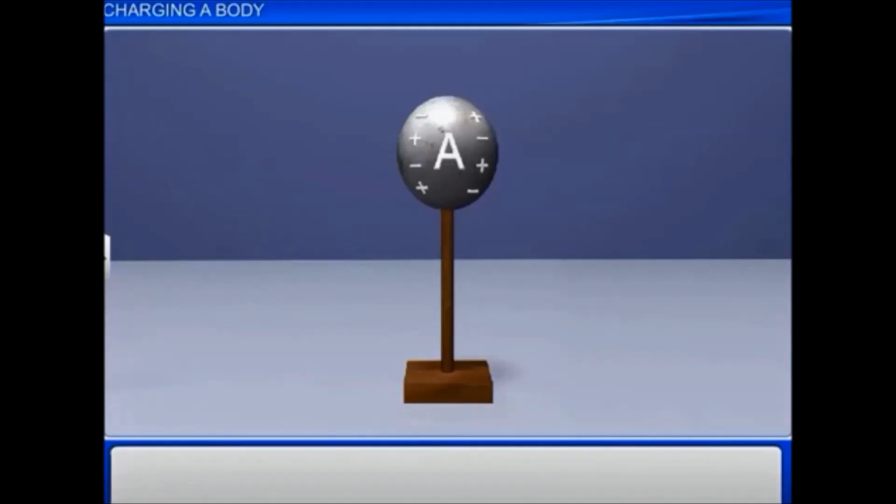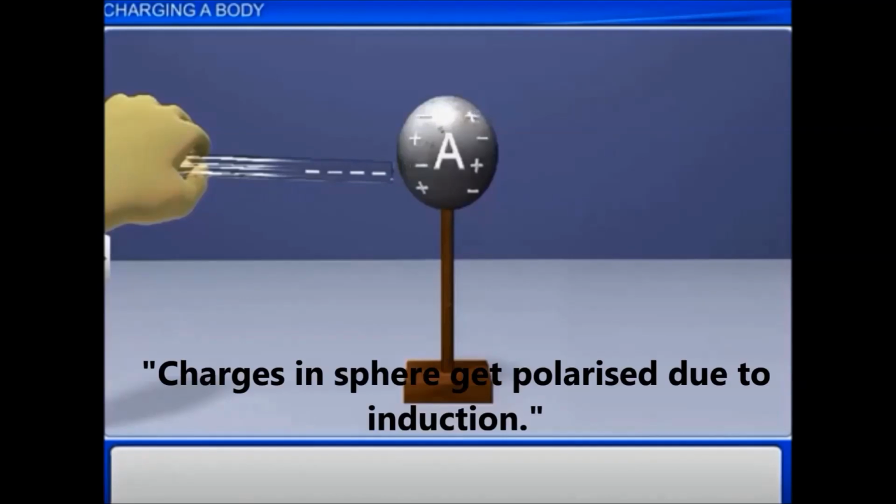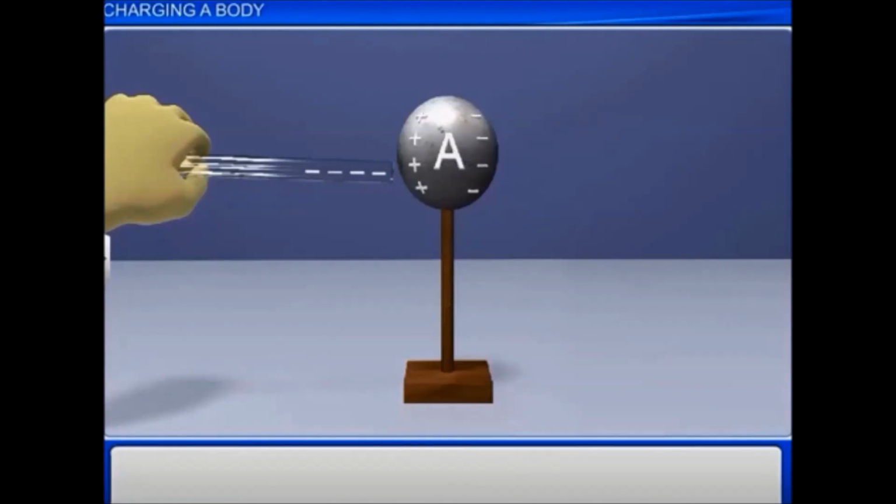When a negatively charged glass rod is held close to a neutral metal sphere, then the charges in it are polarized due to induction. Now, if we earth the far side of the metal sphere using a conducting wire, then electrons on the far side of the metal sphere flow into the earth. Now, the earthing should be removed.